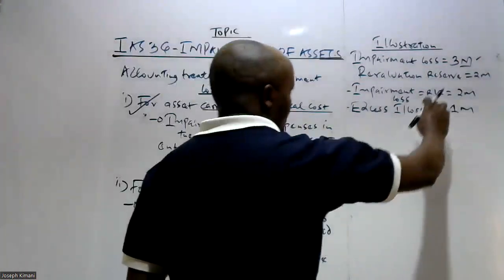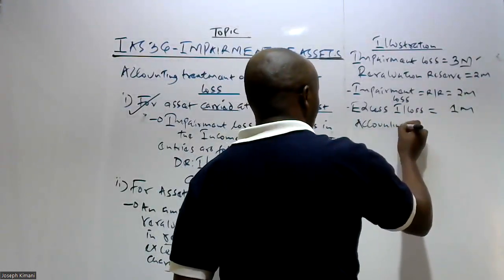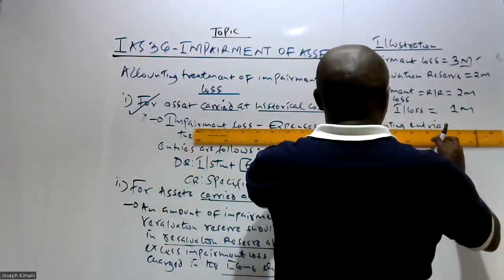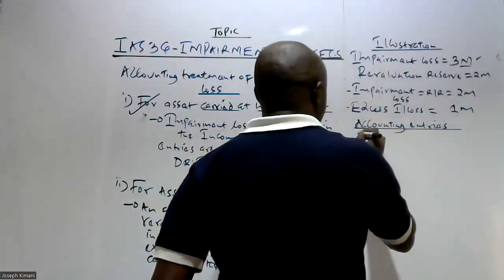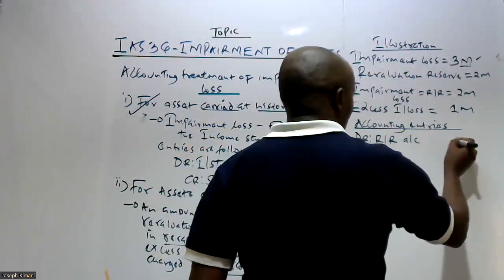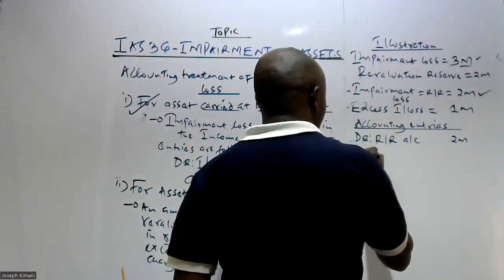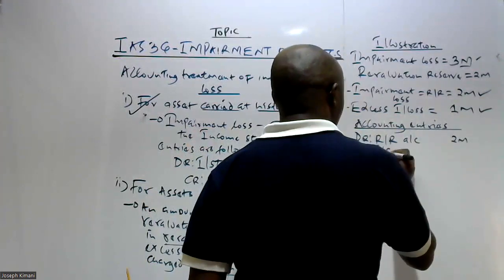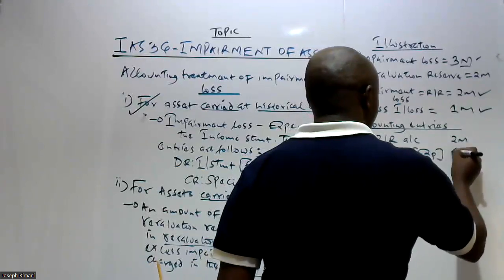So therefore, how do we account for this amount of impairment loss? The accounting entries will be as follows. One, we debit the revaluation reserve account with 2 million. Then the excess impairment loss, which is 1 million, is what we take to the income statement as an expense, 1 million.